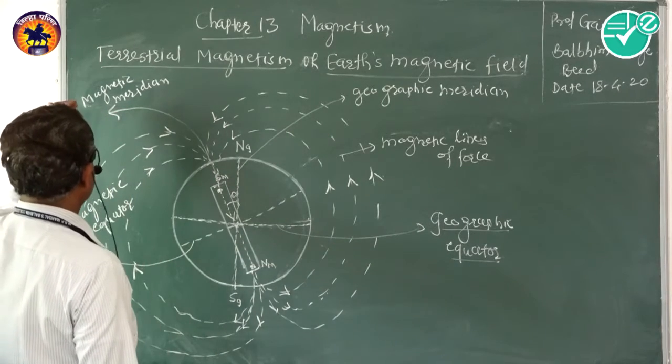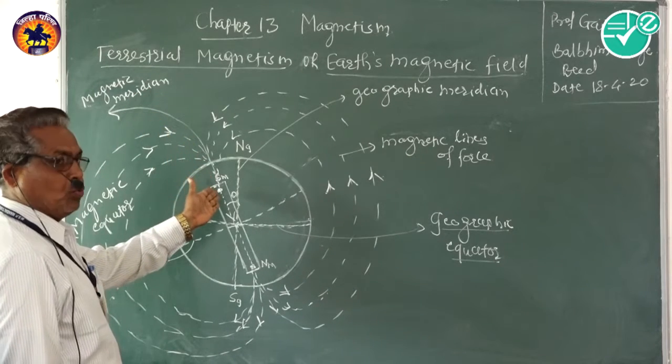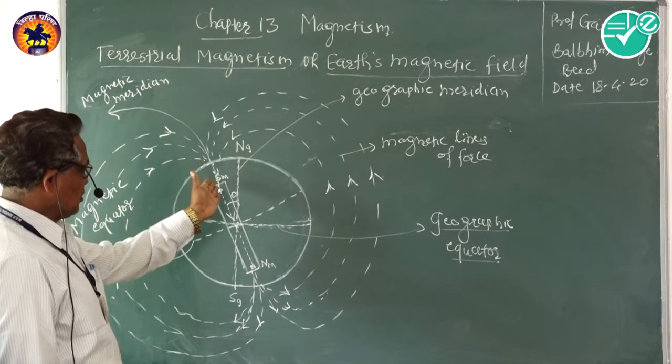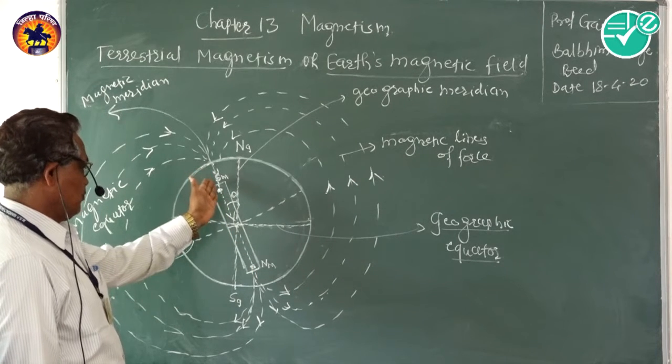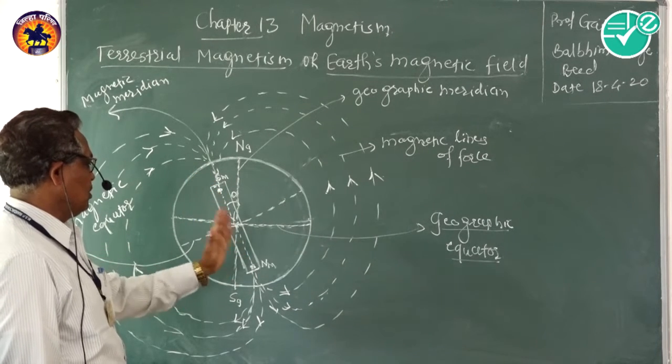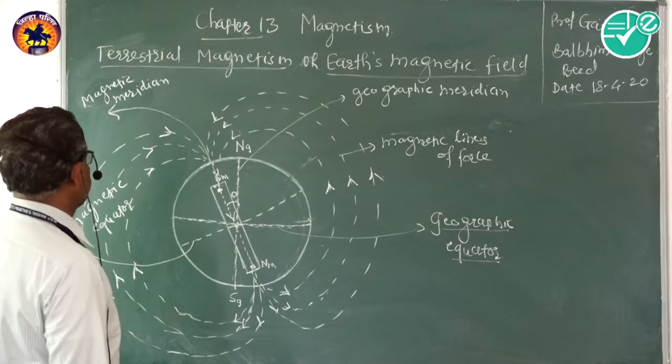Similarly, we have to see the magnetic axis: the straight line passing through the magnetic poles, north and south of the magnet, is nothing but the magnetic axis.